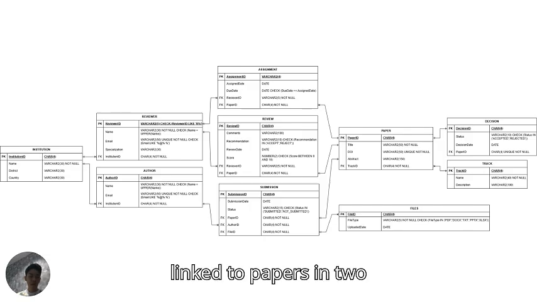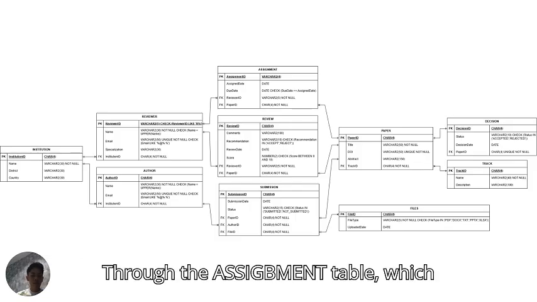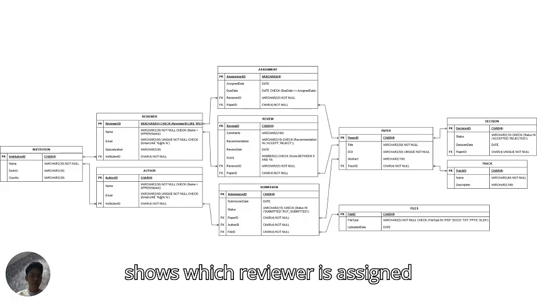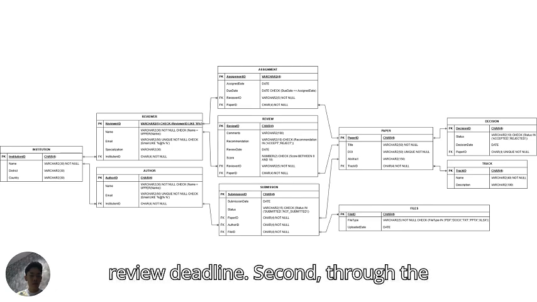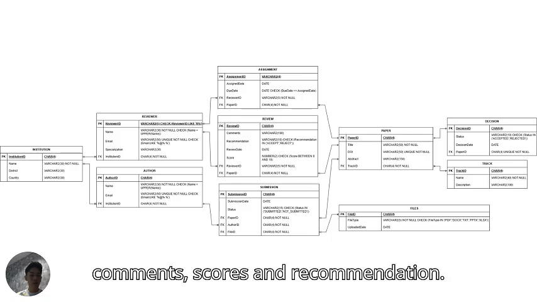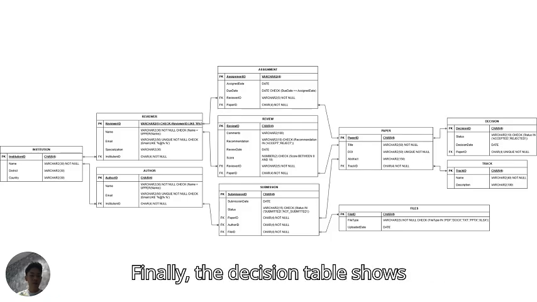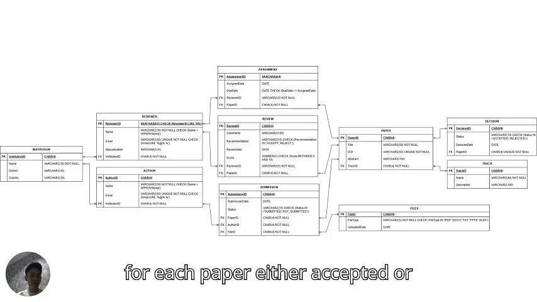Reviewers are linked to papers in two ways. First, through the assignment table, which shows which reviewer is assigned to which paper and the review deadline. Second, through the review table, where reviewers give comments, scores, and recommendation. Finally, the decision table stores the final outcome for each paper, either accepted or rejected.